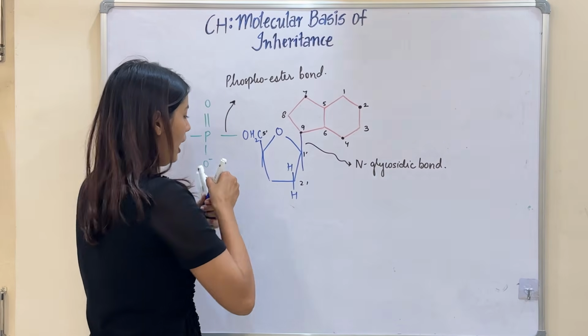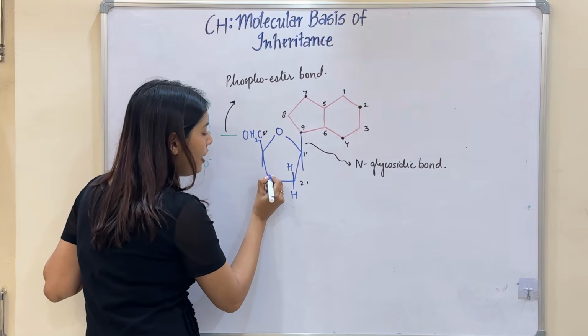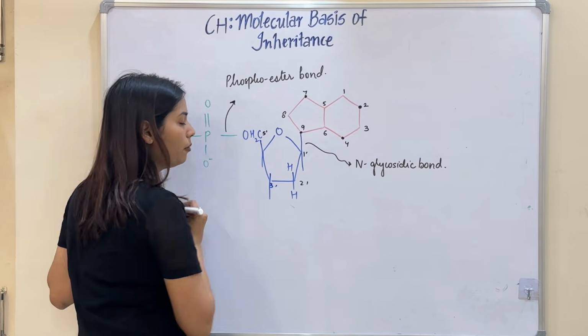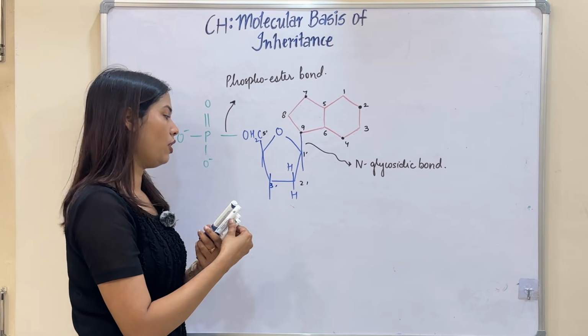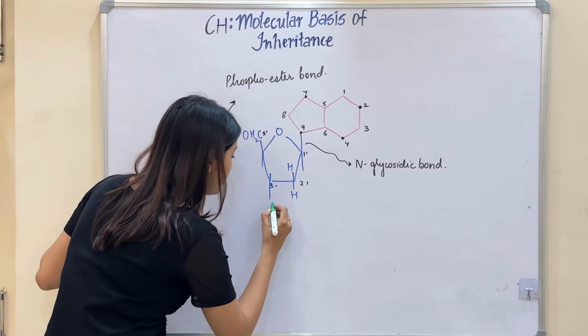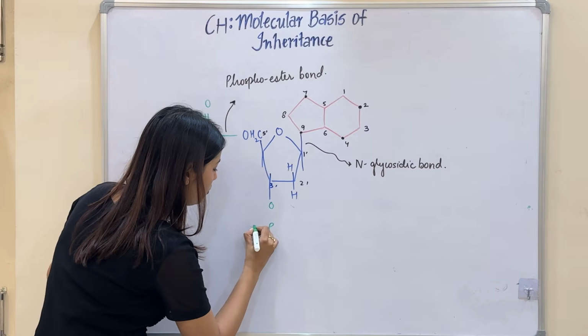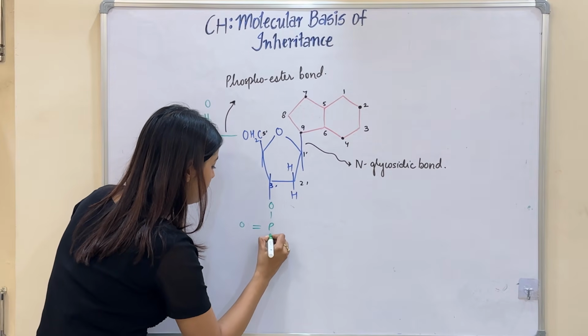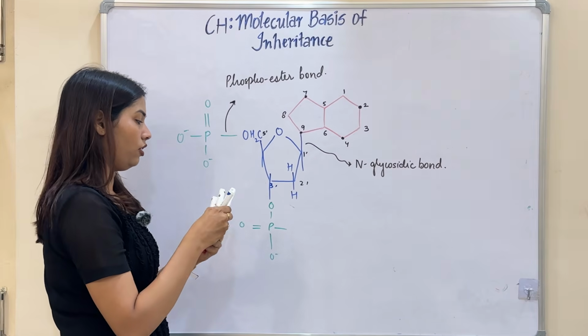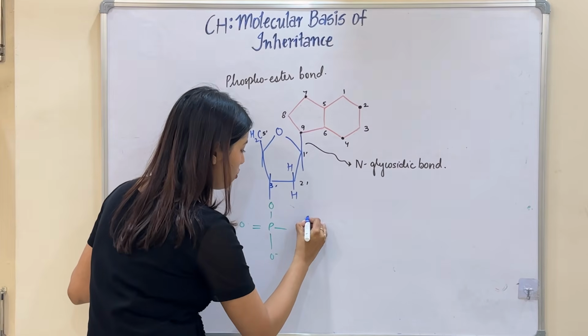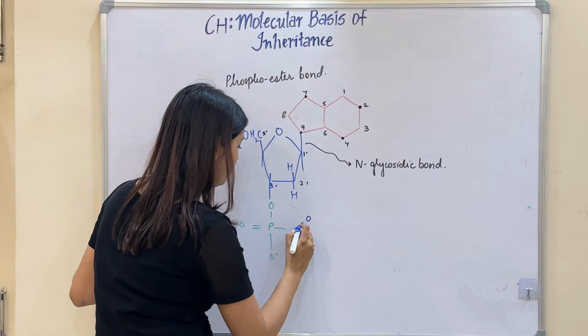So now with the 3 dash end of this pentose sugar, a new phosphate group is going to attach. So if I attach it here, the phosphorus again, with the phosphate group, a pentose sugar will form a bond.